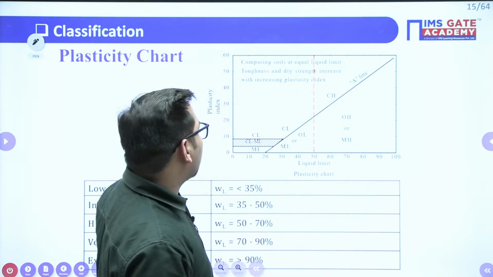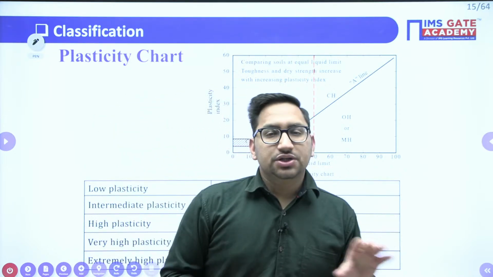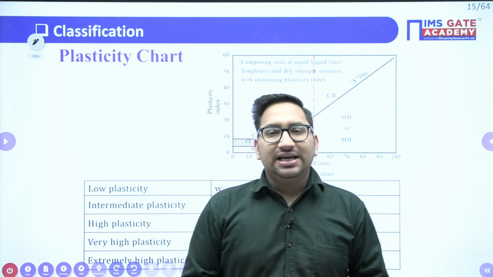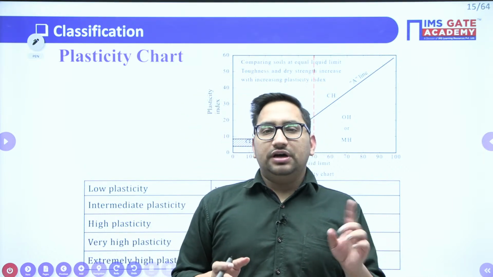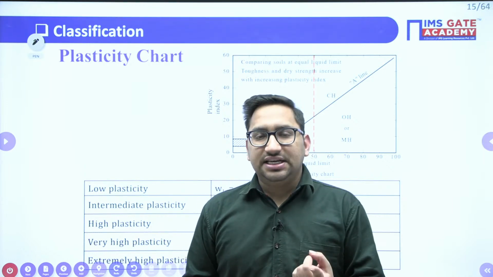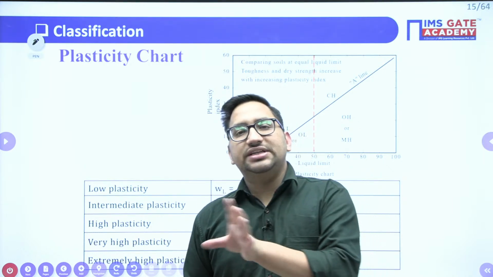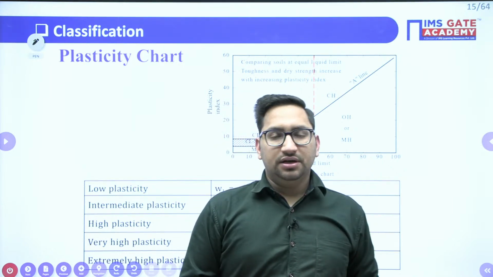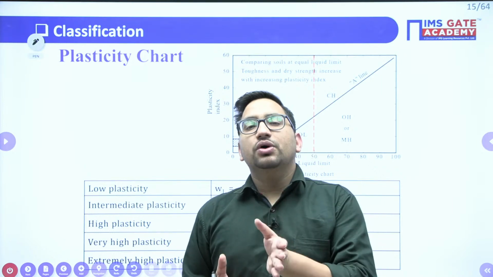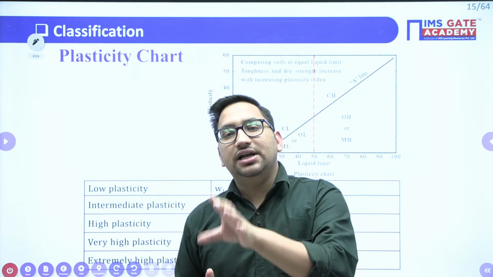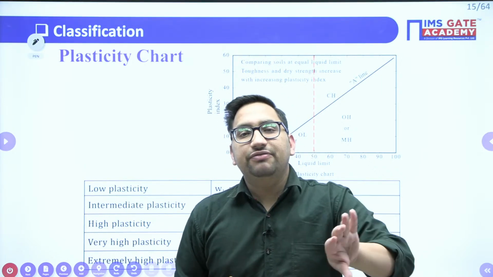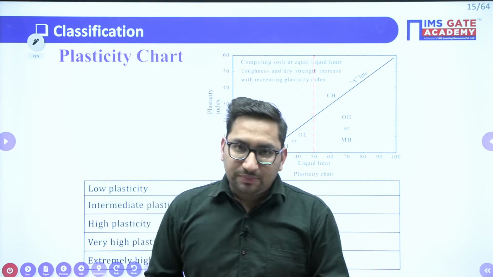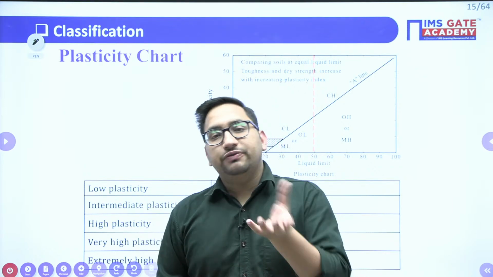After that, if we talk about classification, one of the important classifications is for your coarse grained soil, which is mainly done in terms of, first criteria, your particle size distribution. It means based on Cu and Cc values, you will classify whether it is a well graded soil or poorly graded soil. This classification we generally do when the percentage of fine grained soil in your soil is less than 5%. If this value is greater than 12%, you have to classify those fines also, right?